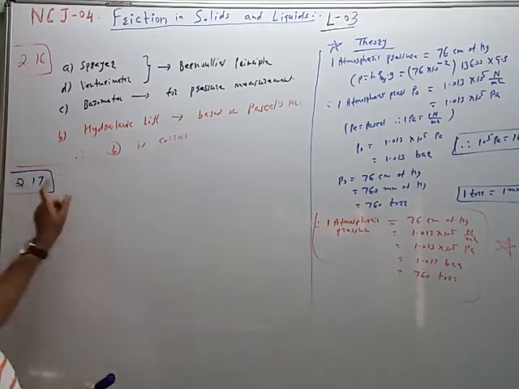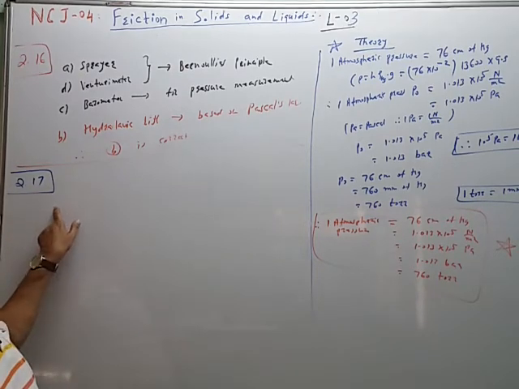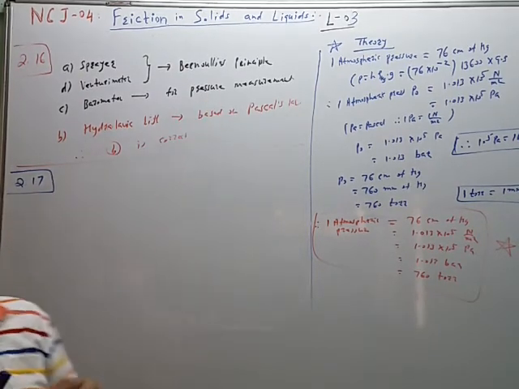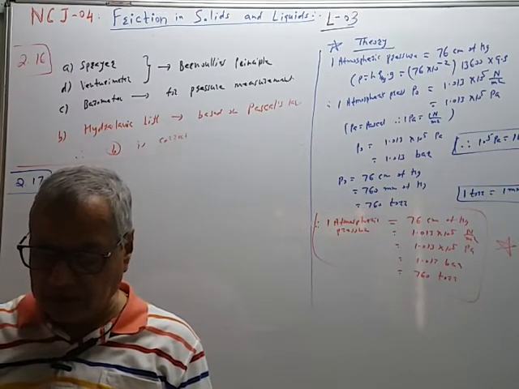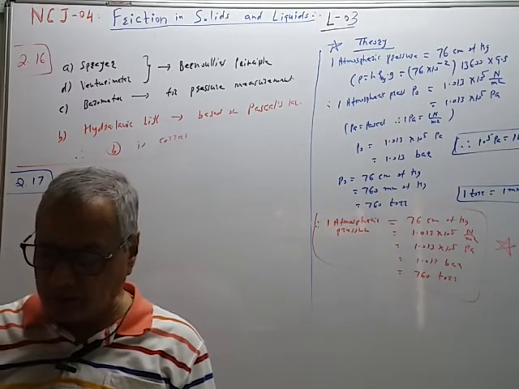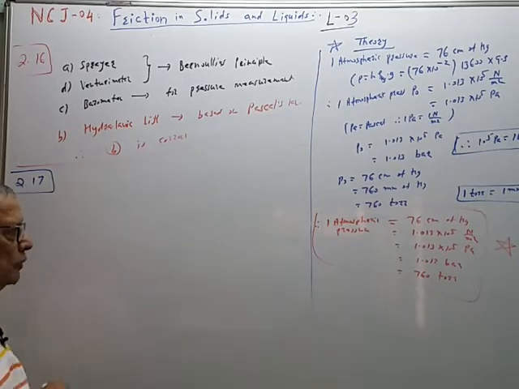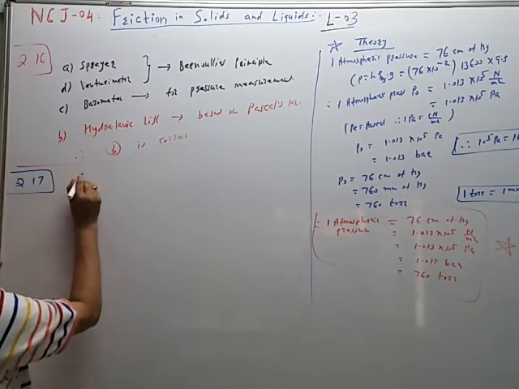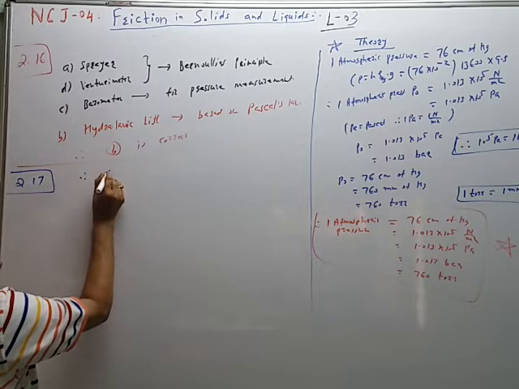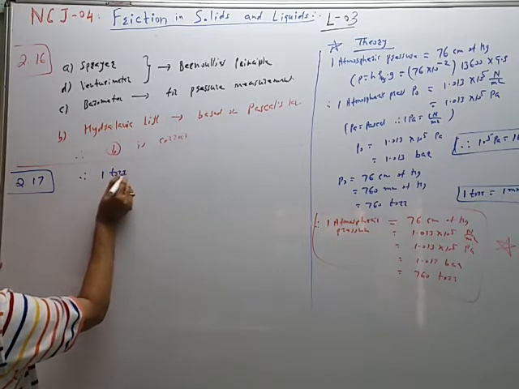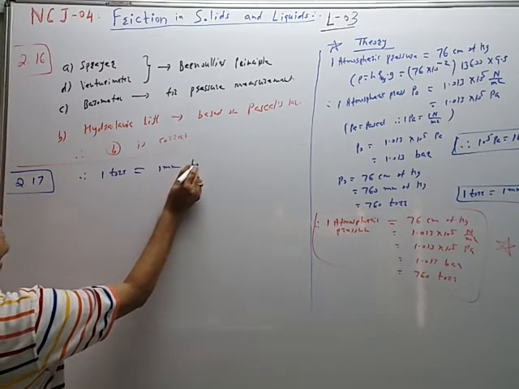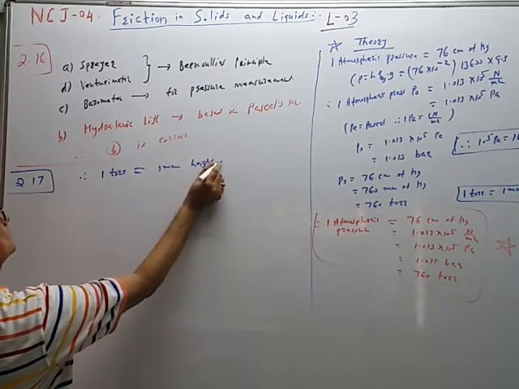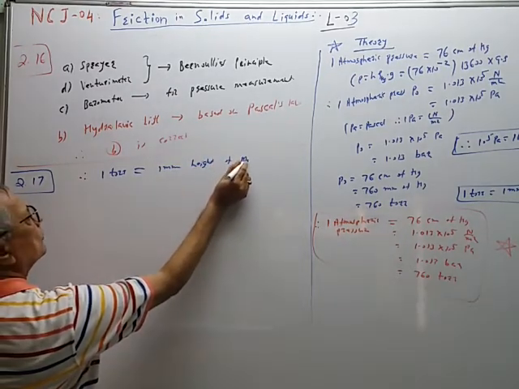Now see question number 17. After knowing this thing, which one of the following, one torr is the hydrostatic pressure exerted by the mercury column of height 1 millimeter. So directly you can use one torr is equal to 1 millimeter height of mercury column.